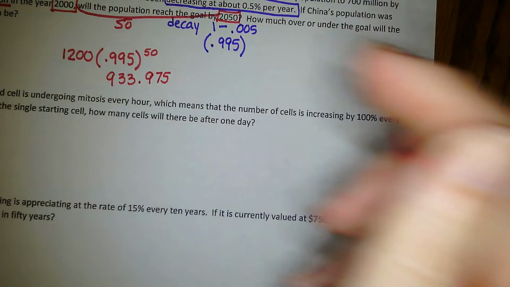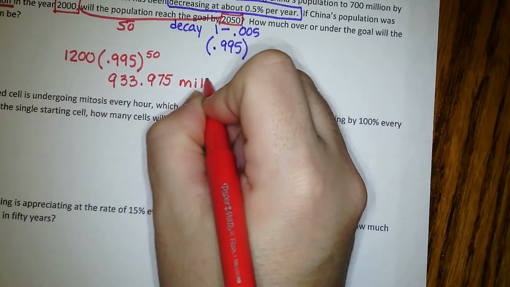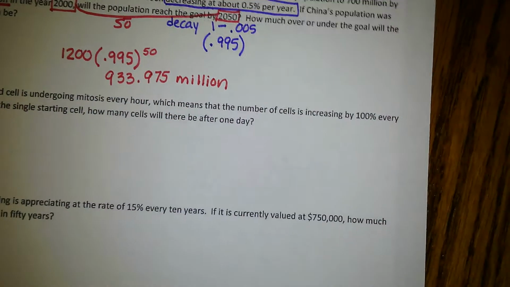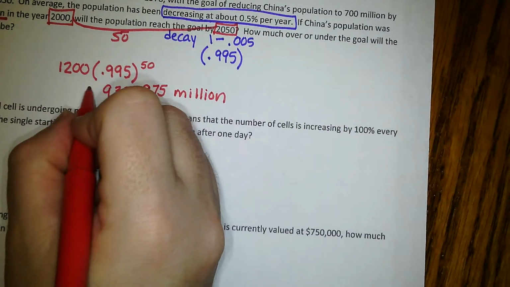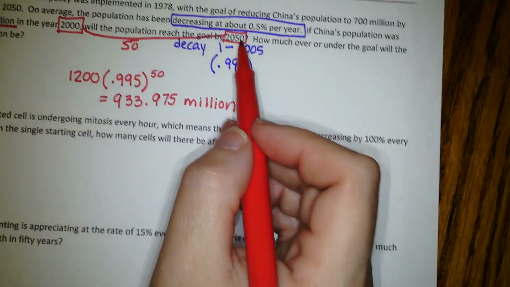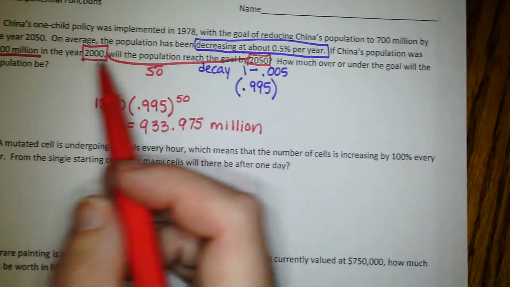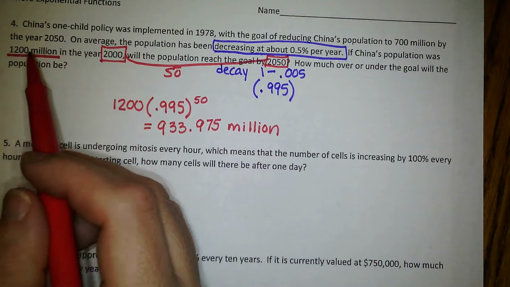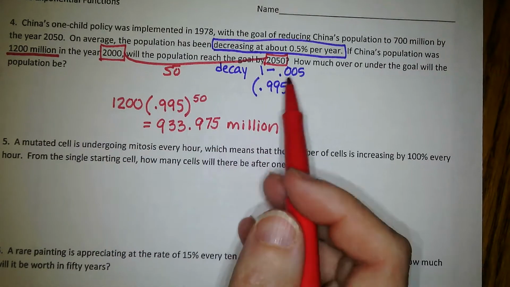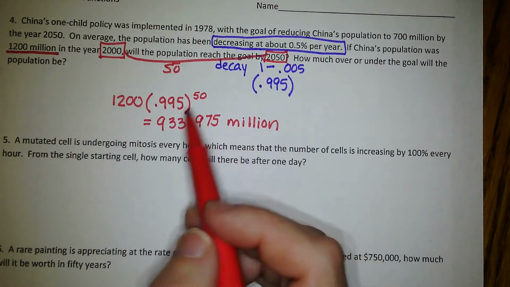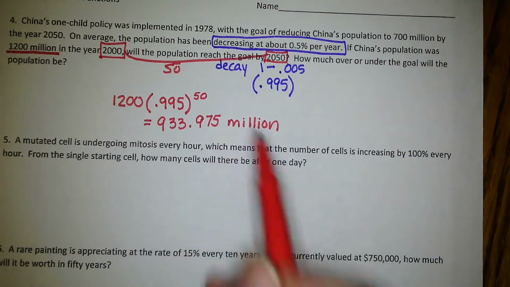That's what, according to the decrease per year, and knowing that we're starting at 1,200 million in 2000, 50 years down the line, keeping that same trend, this is what it's going to be.